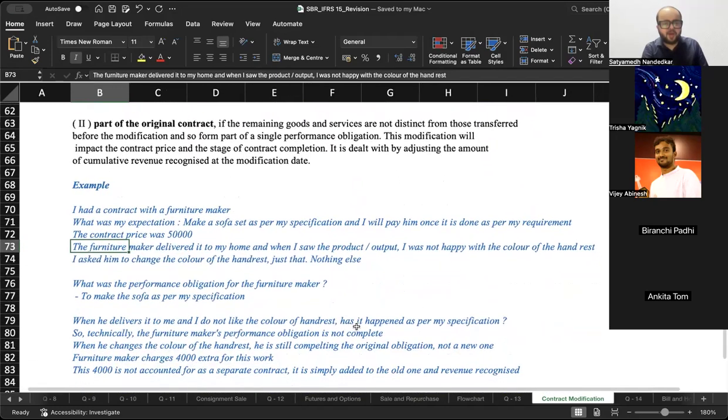And part of the original contract if the remaining goods and services are not distinct from those transferred before the modification and so form a part of a single performance obligation. This modification will impact the contract price and the stage of completion, but it is dealt with by adjusting the amount of cumulative revenue recognized at the modification date.